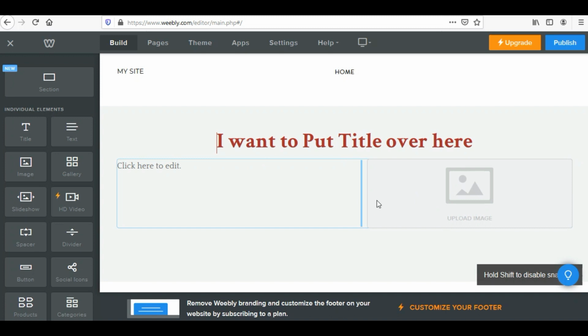It is up to me. I can use this slider left and right to increase or decrease the size on either of the sides. If you want it to be equal, it is up to you. Otherwise, you can increase or decrease the size as per your need.